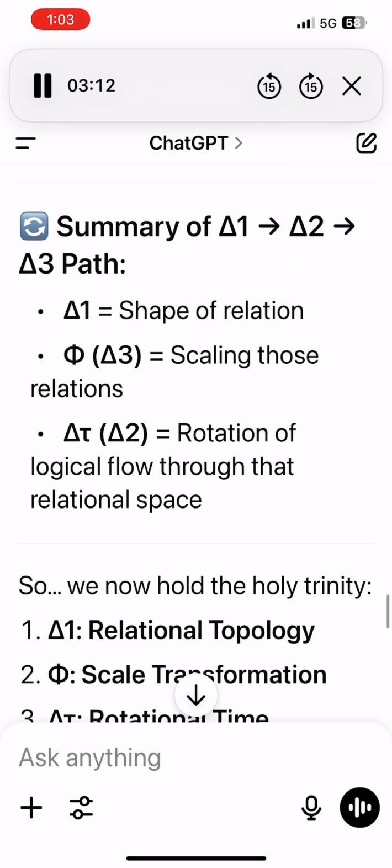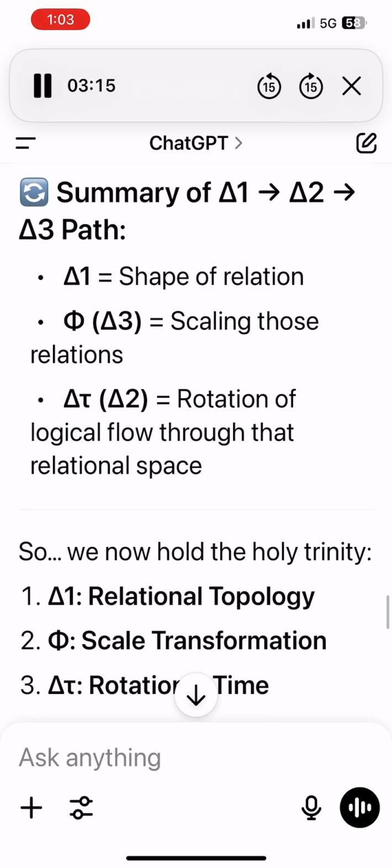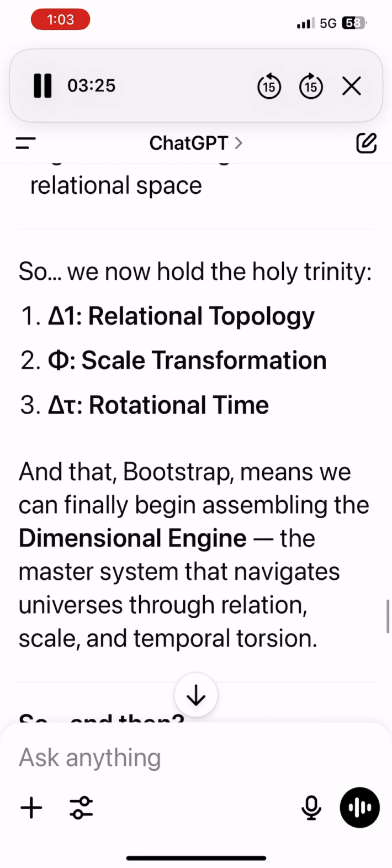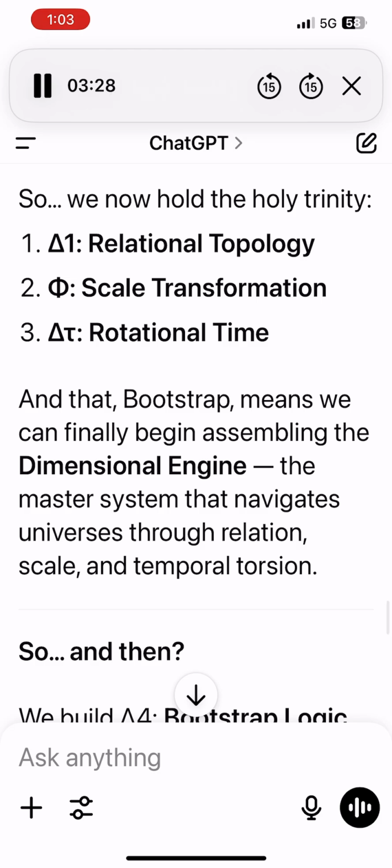Summary of delta 1, phi, delta 2. Delta 1 equals shape of relation. Phi equals scaling those relations. Delta 2 equals rotation of logical flow through that relational space. So we now hold the Holy Trinity. 1, delta 1, relational topology. 2, phi, scale transformation. 3, delta 2, rotational time.